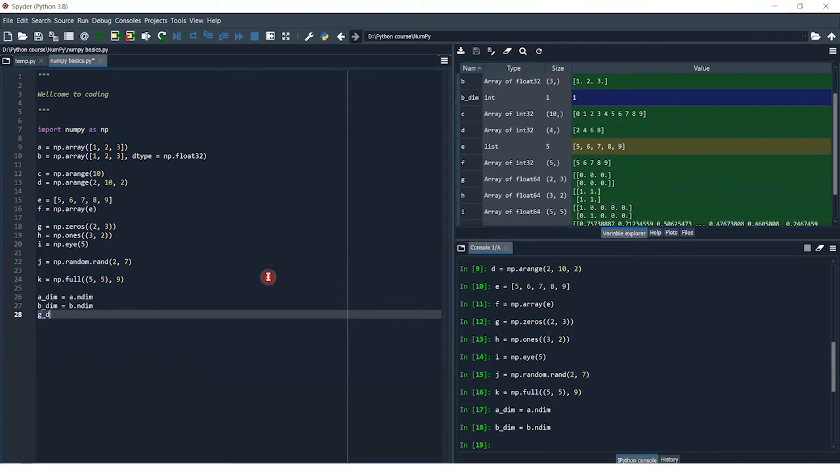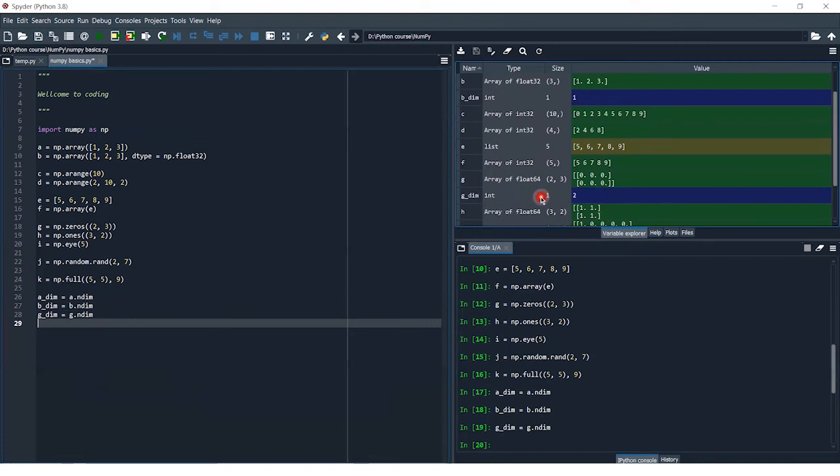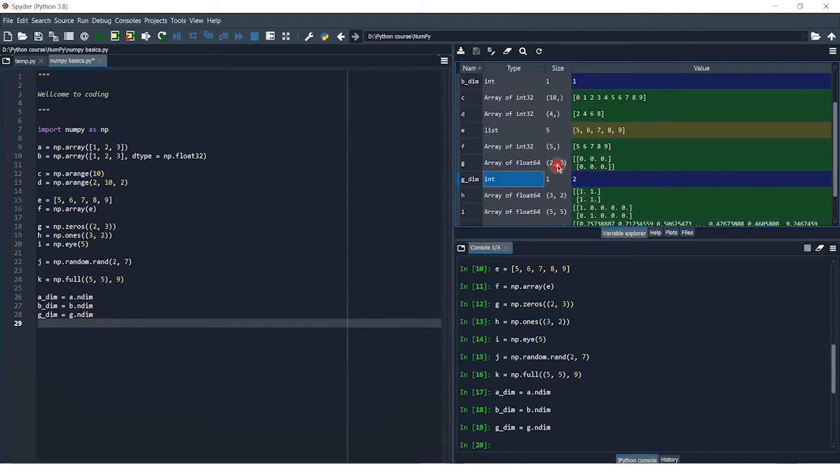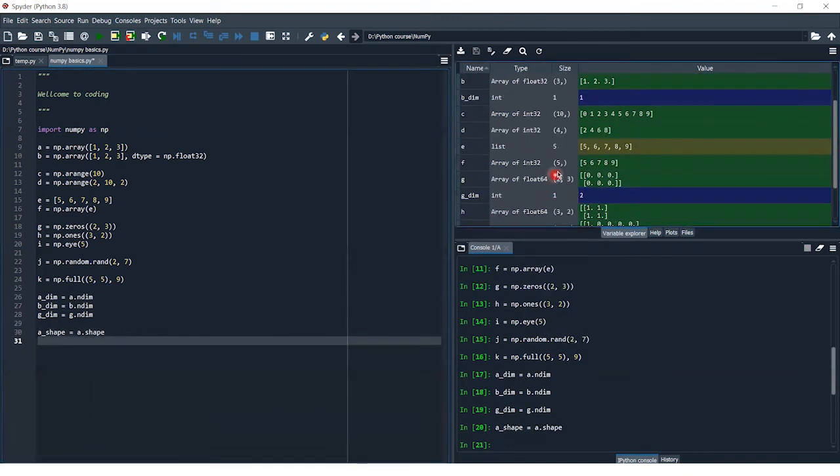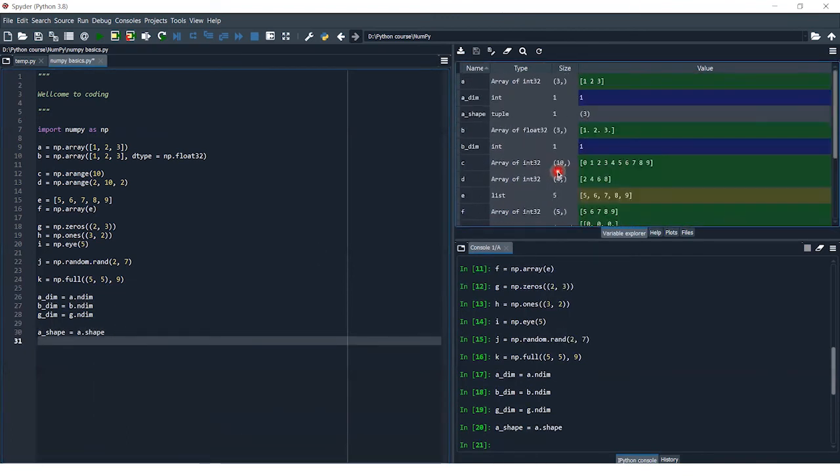So let's check the dimension of this g. g_dim is equal to g.ndim. Here, as you can see, g has dimension 2 and g_dim has value 2. Now comes the shape: a_shape is equal to a.shape. Let me execute this. Yes, a.shape has tuple 3. We have only 3 values.